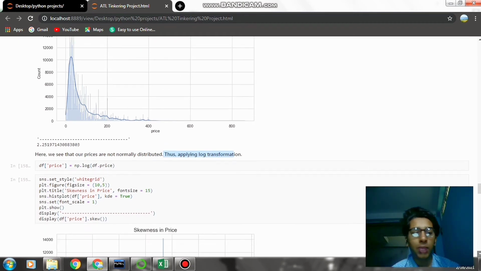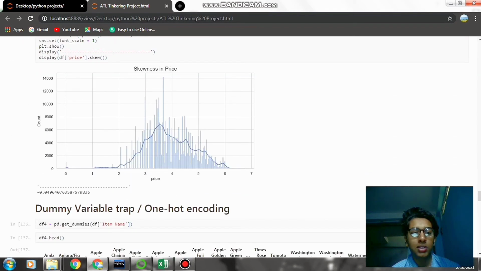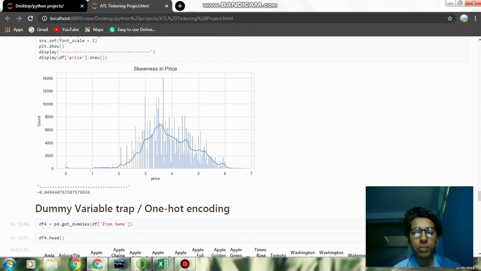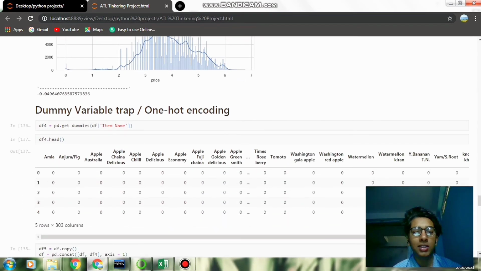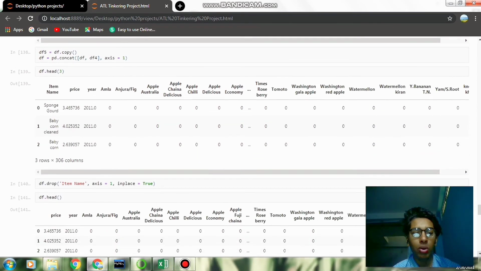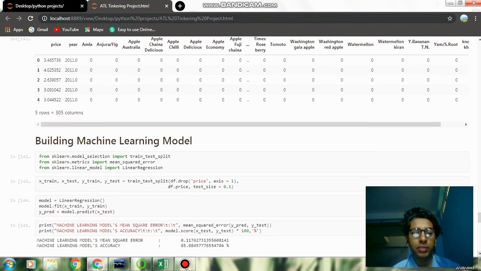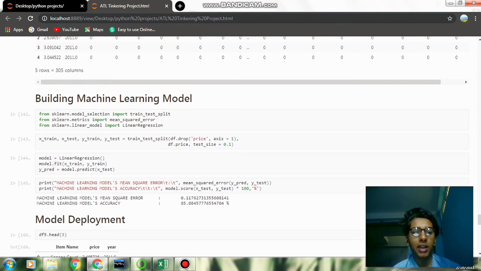After applying log transformation, we checked our skewness. Now our skewness is about negative 0.04, which is close to 0. So this will work. After that we did the train test split. I split our data in the ratio of 9:1.